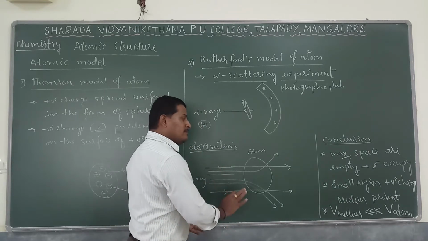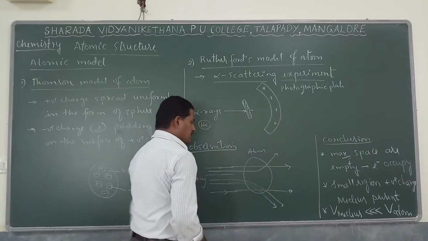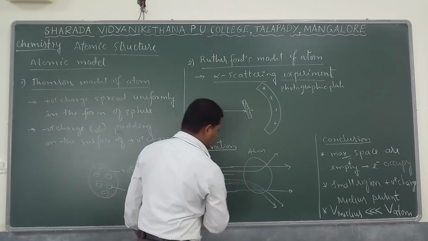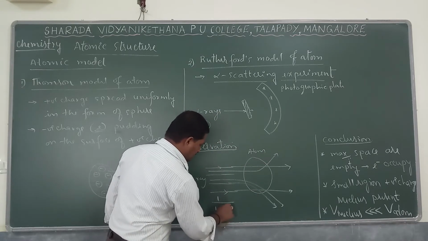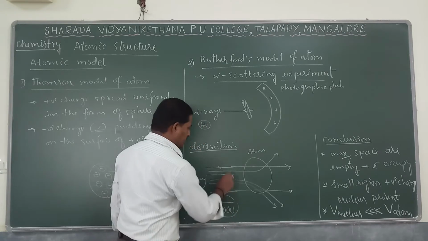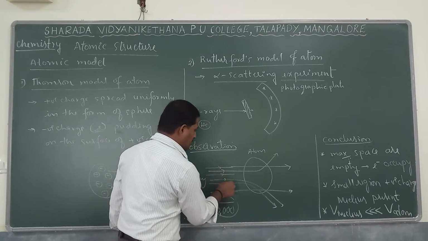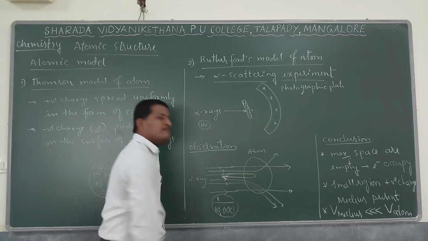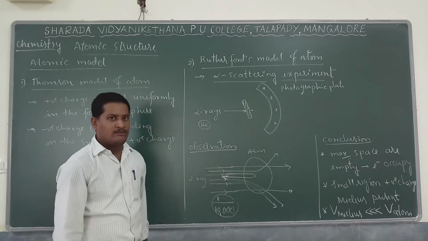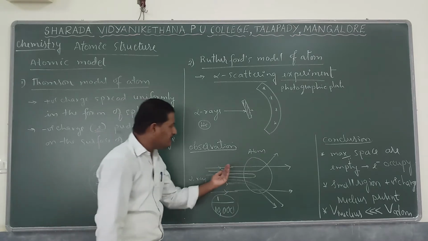So maximum alpha radiation simply passes through the atom, but a few show deflection, and it is observed that 1 out of 10,000 alpha radiations simply rebounds back.